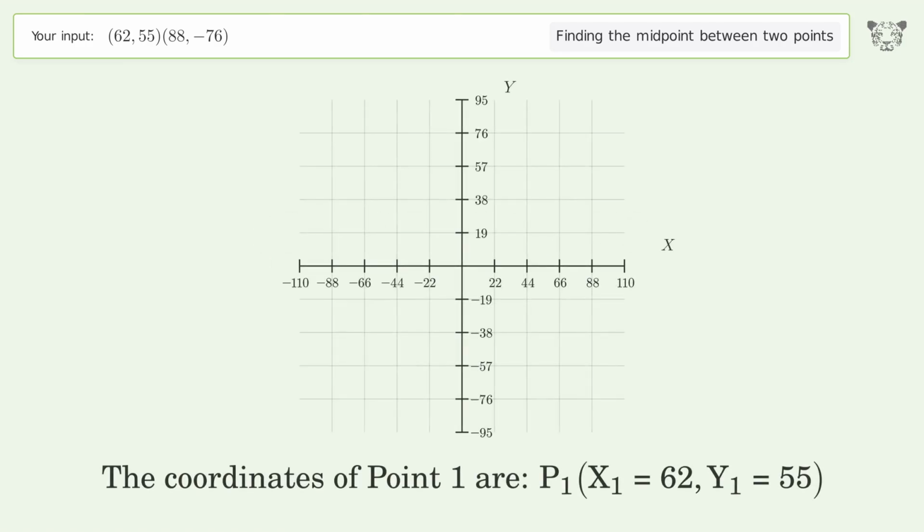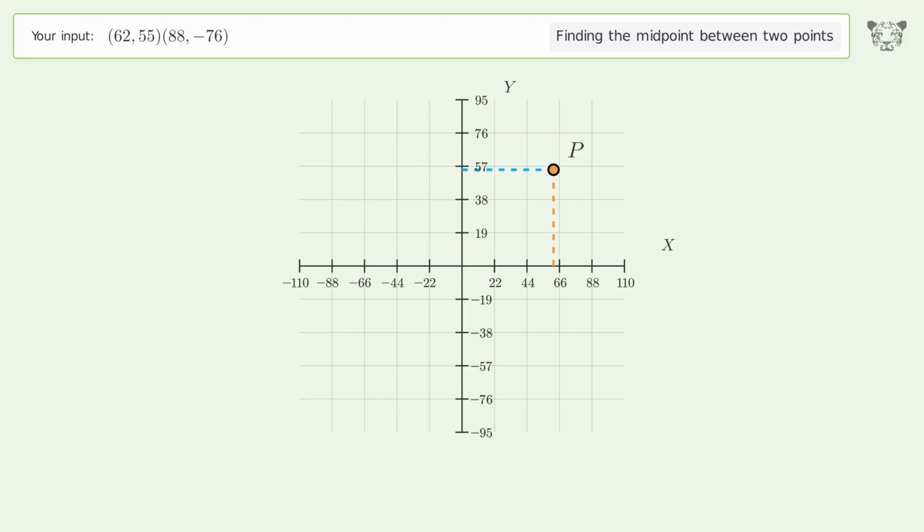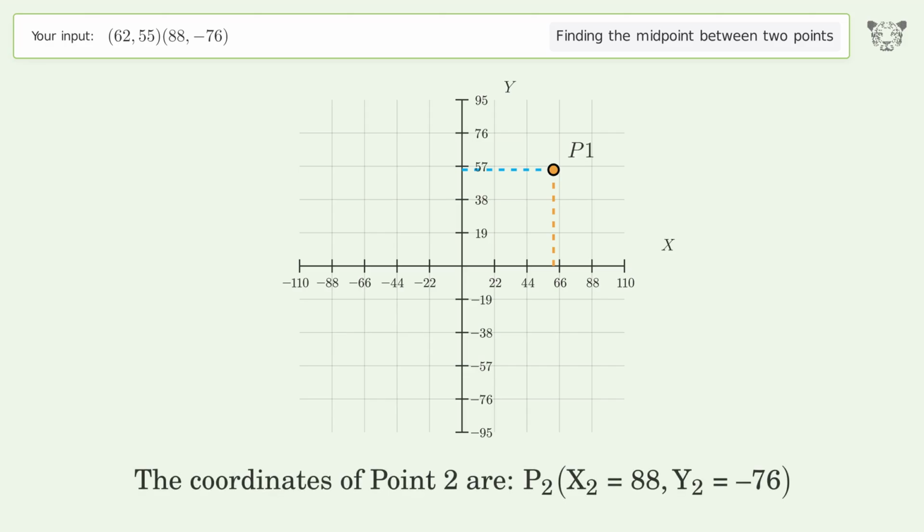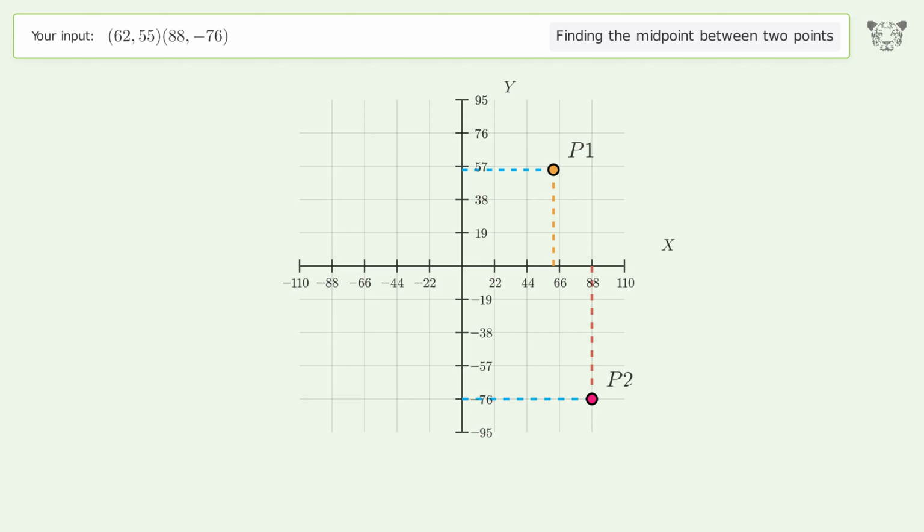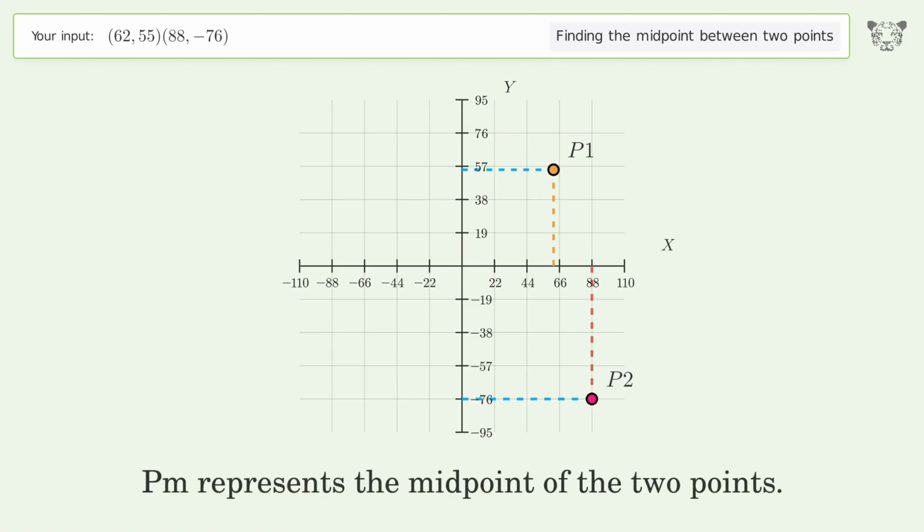The coordinates of point 1 are, x1 equals 62, y1 equals 55. The coordinates of point 2 are, x2 equals 88, y2 equals negative 76. PM represents the midpoint of the 2 points.